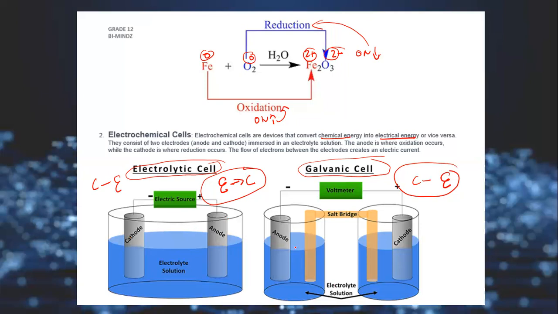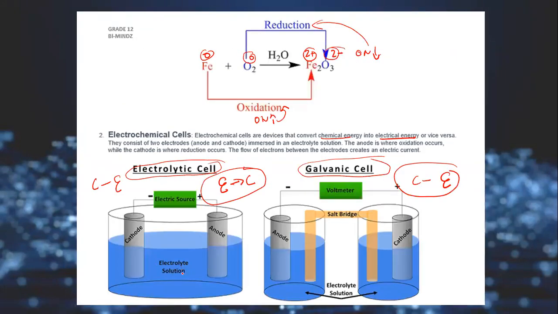And we have the salt bridge there, while here there is no salt bridge. We have an electric source here, there is no electric source there. You can also note the differences and similarities. Similarities: we use electrolyte solutions, even though they are different, and we use electrodes. But it's fine. We'll get deeper when we do the electrolytic cell and galvanic cell individually.